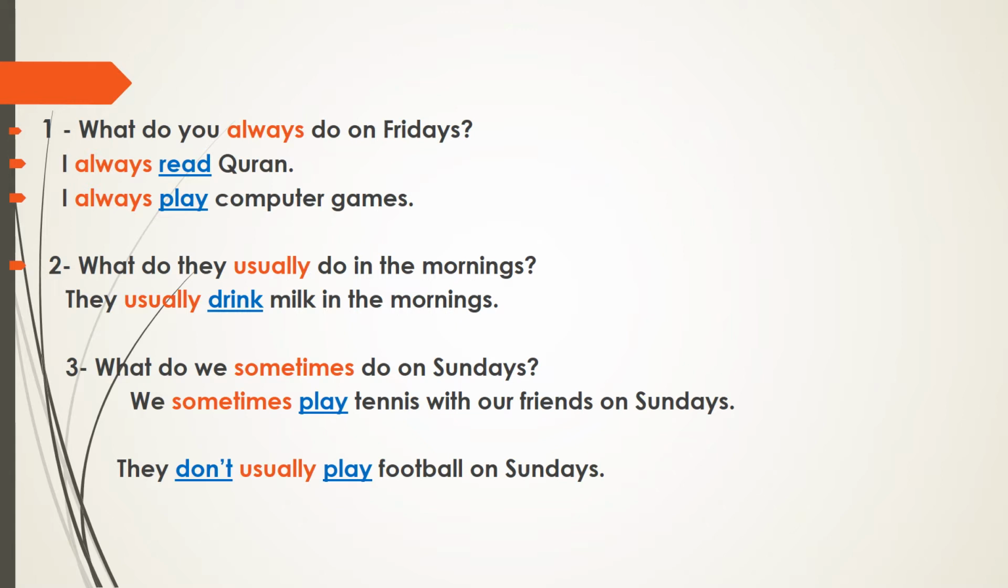So these verbs are in the present simple tense, and we can't add any additions to them because the subject here is I. So we put the verb in the present simple without any additions. I want you also to notice the place of always. Where is it? It comes before the main verb read and play.